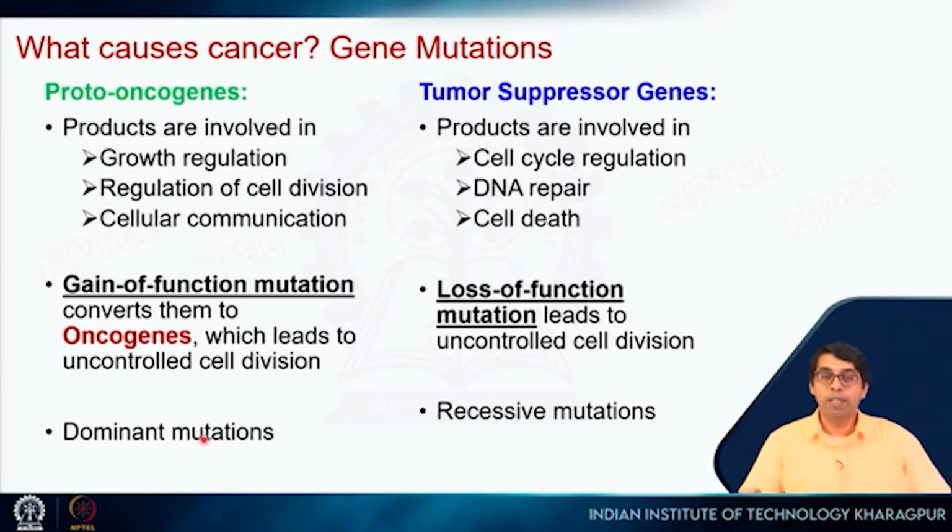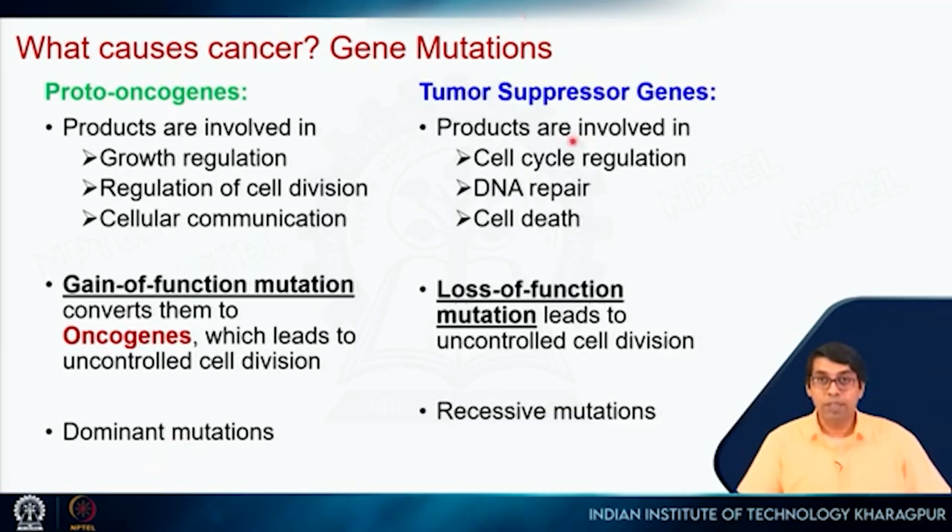For example, if you think about this particular gene, there are two copies of this gene, one from each parent. Now, one is a normal copy, the other one is the mutated copy. If there is a mutation in the mutated copy, then that mutation is enough to overcome the function of the normal protein or the normal gene, right. So, it will be a dominant mutation.